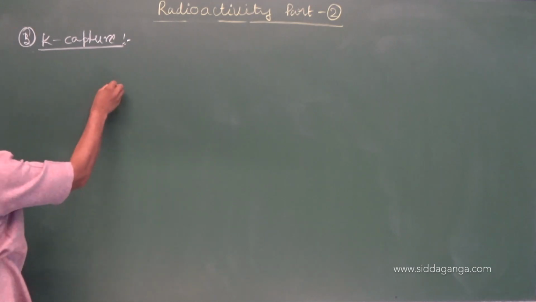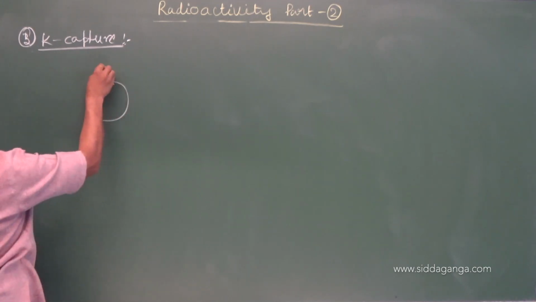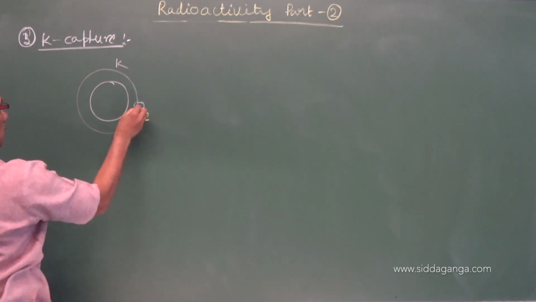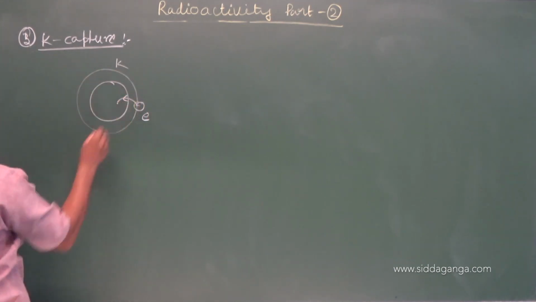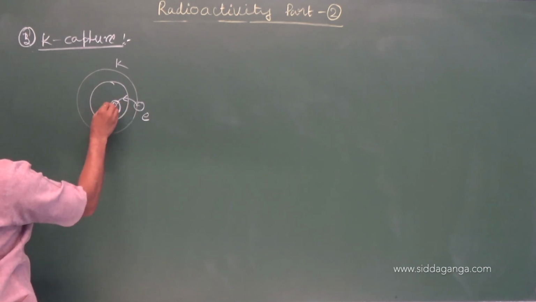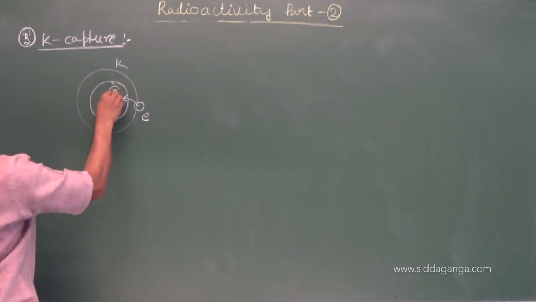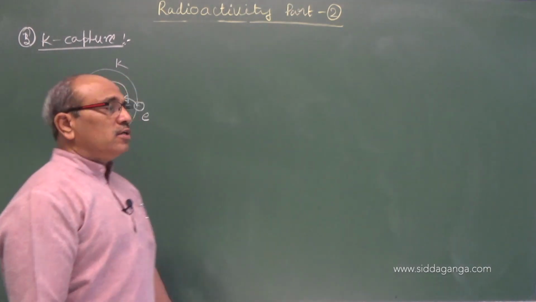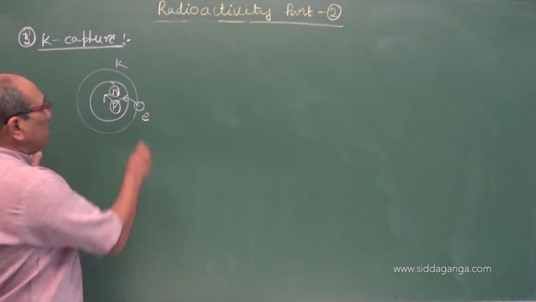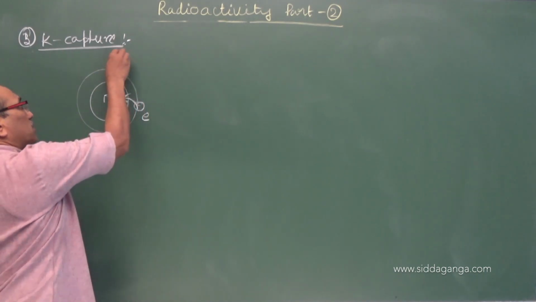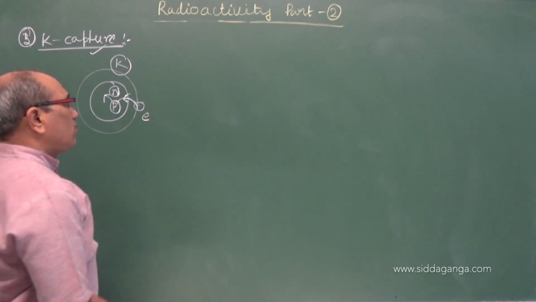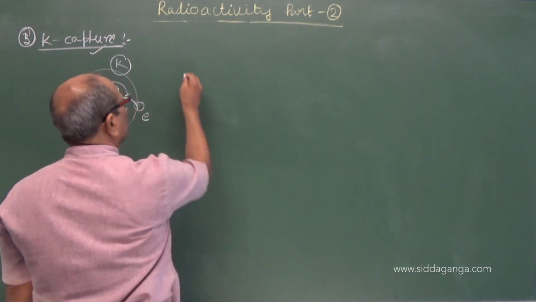If you consider a nucleus, the K shell is the innermost shell. A K shell electron gets into the nucleus and is captured by a proton, which then converts into a neutron. A proton converting into a neutron by capturing an electron from the K shell is called K capture. For example, if I take